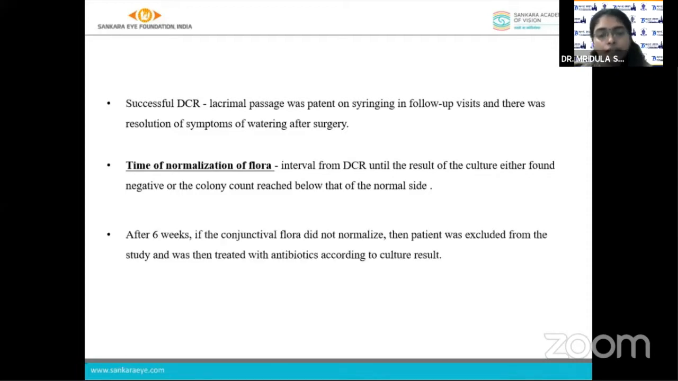After 6 weeks, if the conjunctival flora did not normalize, then the patient was excluded from the study and then treated with the antibiotic according to the culture result.